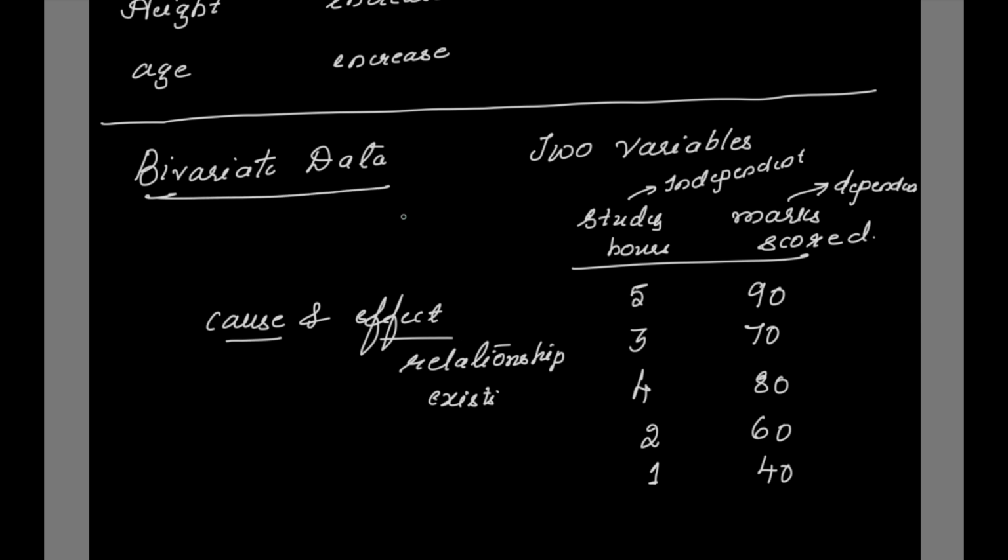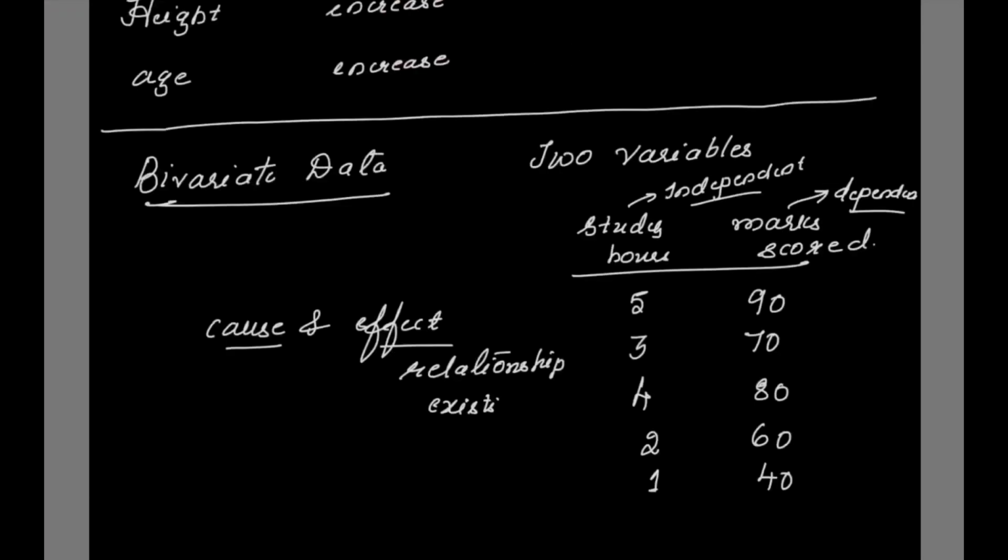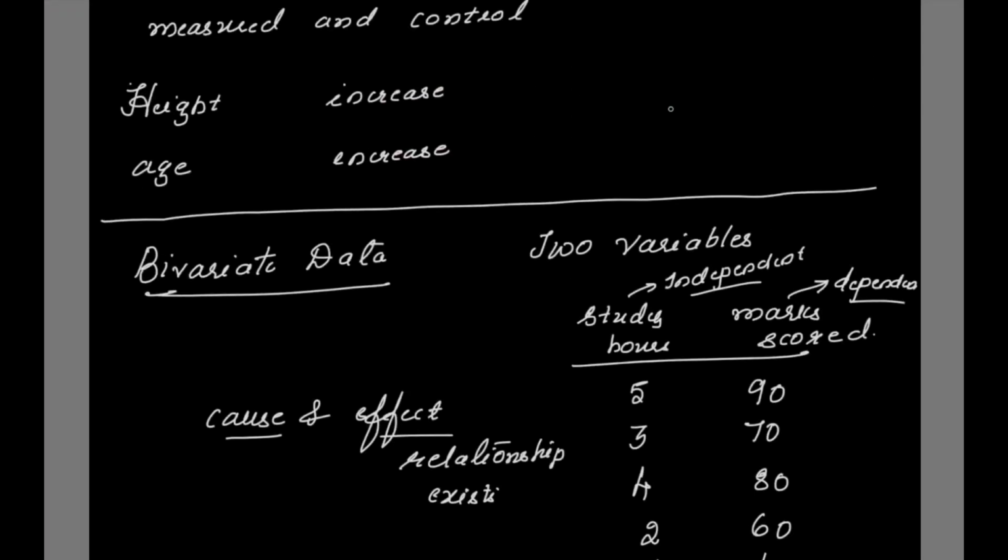And when there are two variables, one will be the independent variable and another will be the dependent variable. But in the previous case, when you have seen the univariate data, there is only one variable. So we cannot call that independent or dependent. Simply we can say it is a variable. And when we have two variables, independent and dependent, the independent variable can be changed or manipulated so that the dependent variable can be